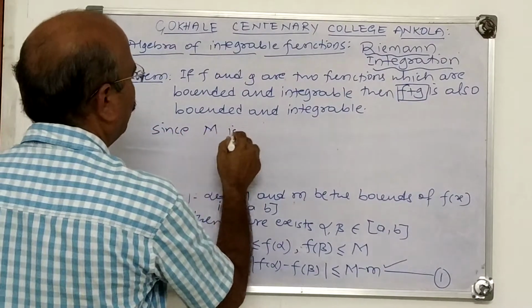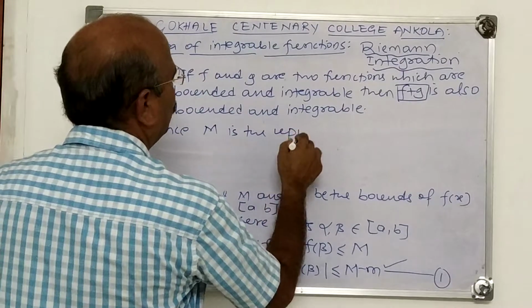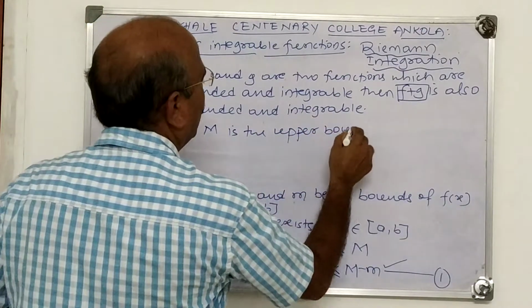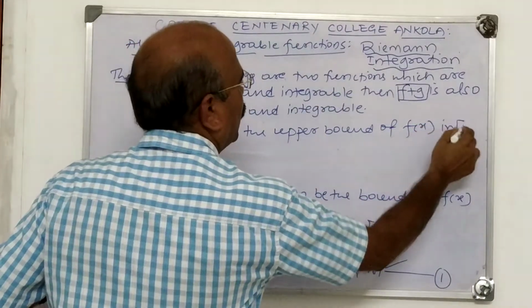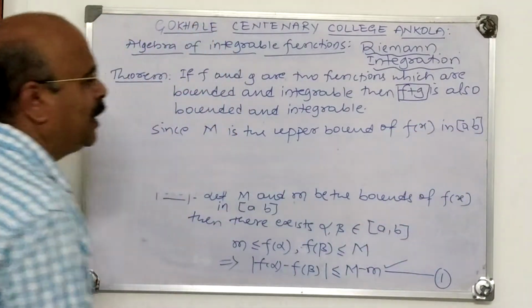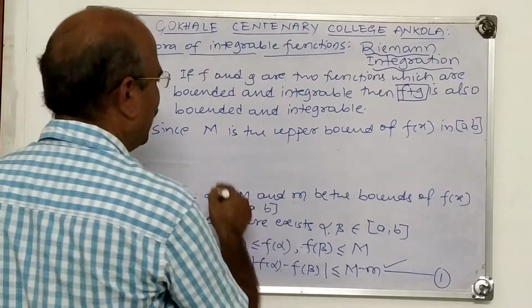Capital M is the upper bound of f(x) in [a,b]. This means M is the supremum of f(x) in [a,b].